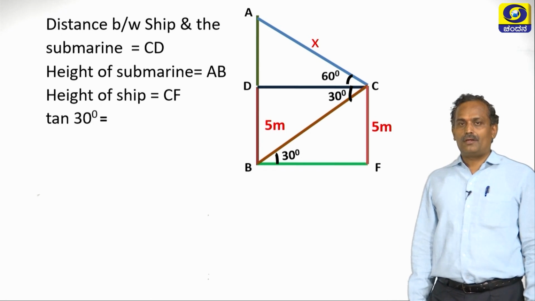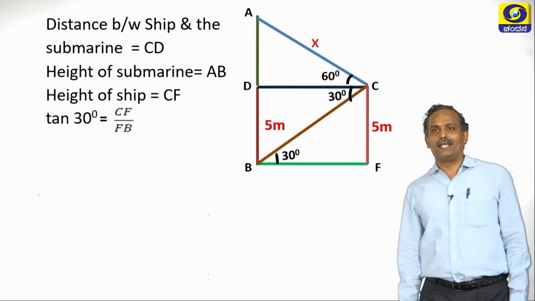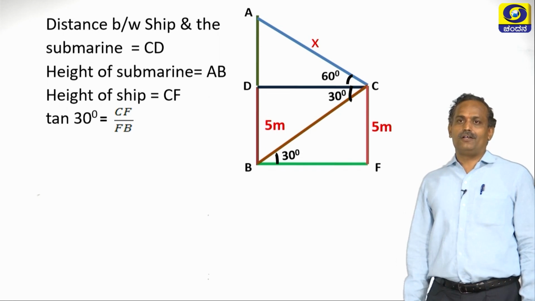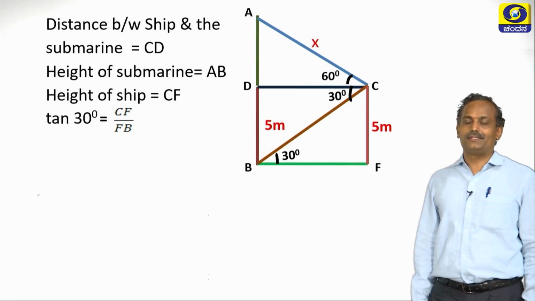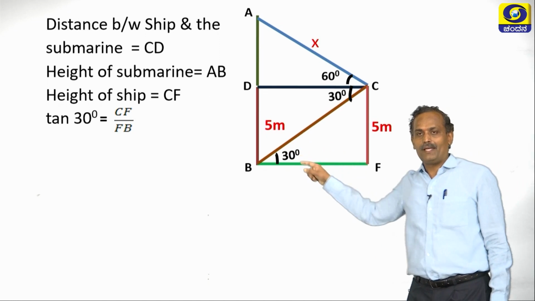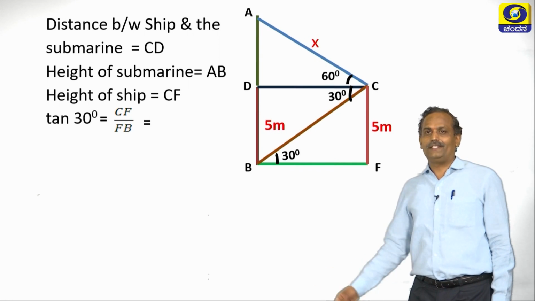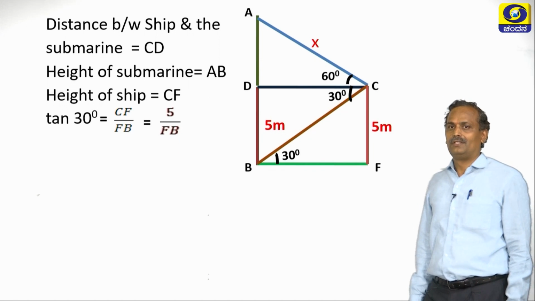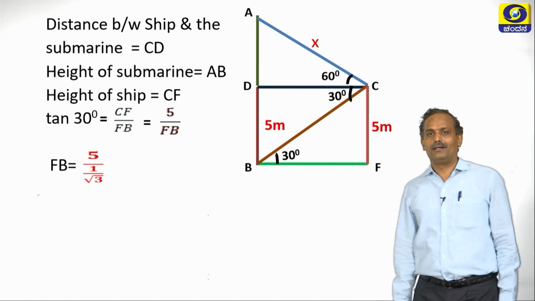Now let us find tan 30 in triangle BCF. CF is the opposite side of the 30 degree angle and FB is the adjacent side. Therefore tan 30 is CF by FB. Now what is CF? CF is 5 meters, so let us substitute it. Let us keep FB as it is. So FB is nothing but 5 by tan 30.